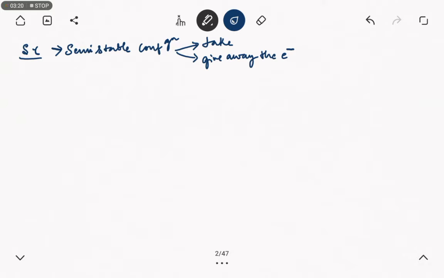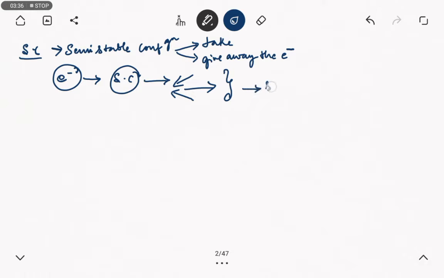So, when an electron leaves, the positive ion of the semiconductor can easily take back an electron. It can take back the electron, it can give away the electron. So, this semiconductor has a shifting character, which means the positive charge can be taken or given away from one location to another location.